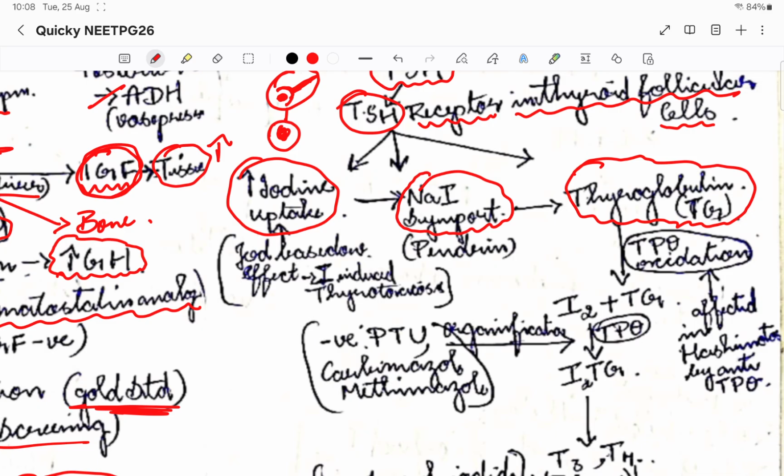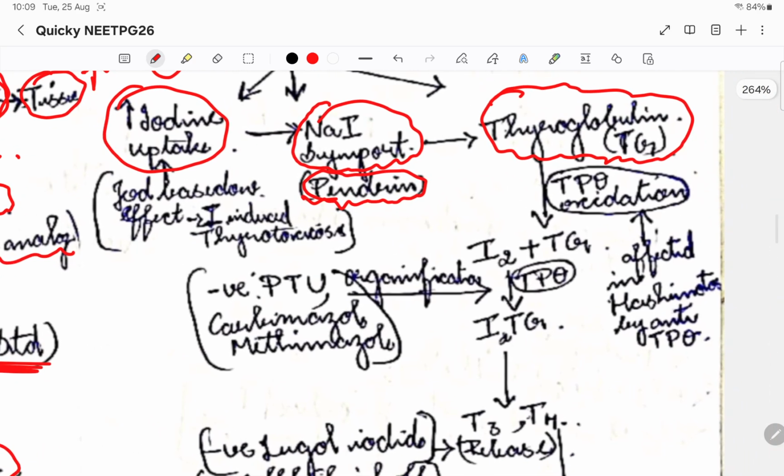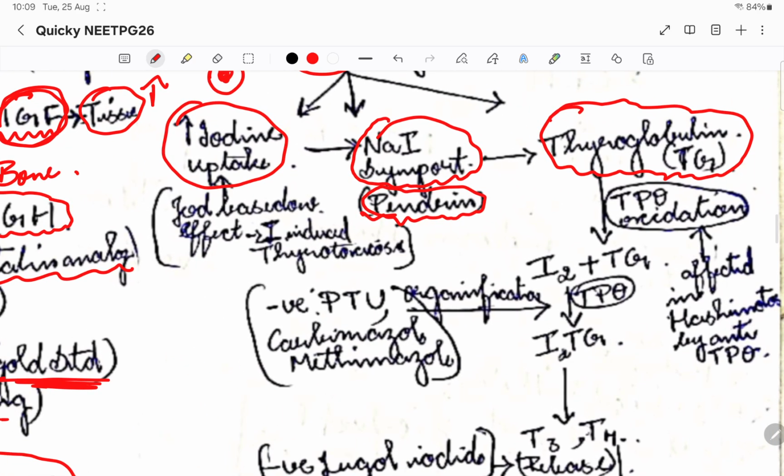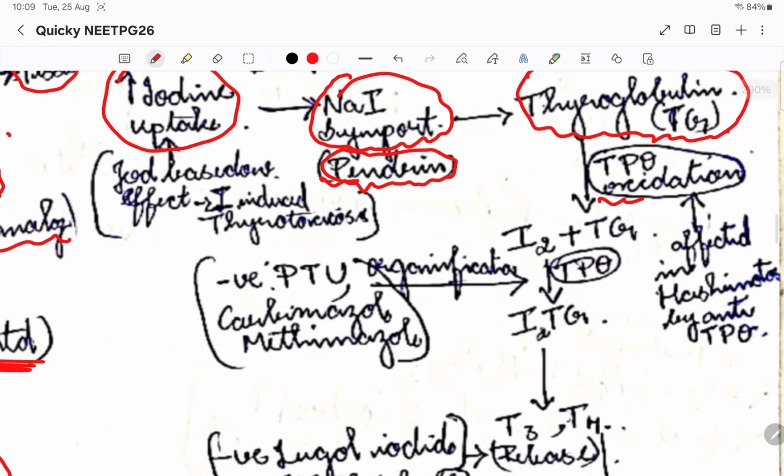Once the iodine uptake is increased, the sodium iodide symporter will start taking in the iodine. The channel name is pendrin. Please remember the name of the iodine channel is pendrin. After the follicular cell takes in the iodine, it will combine with the thyroglobulin. This is known as TPO oxidation.